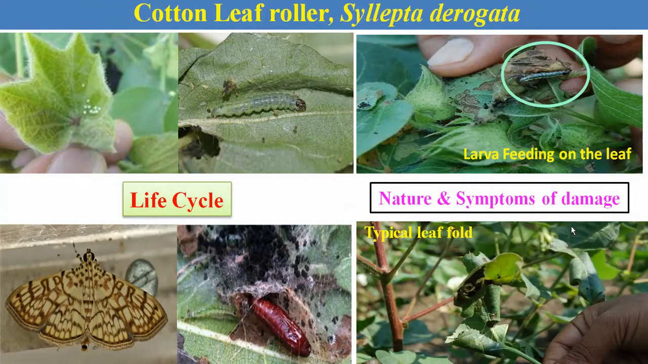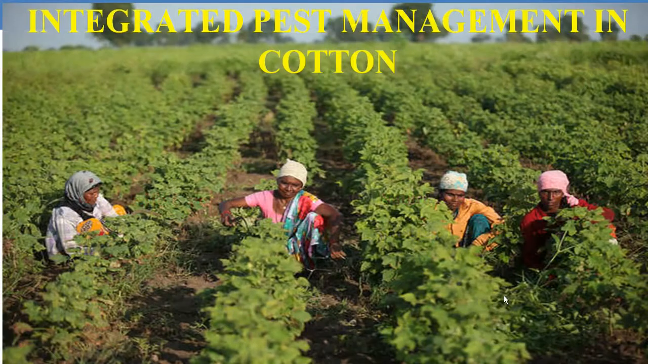Then the cotton leaf roller. The name itself indicates that the larvae or caterpillars, because it is a lepidopteran pest, roll the cotton leaves and feed in concealed conditions, just scraping the epidermal layers of the leaves, and complete defoliation of the leaves occurs. Pupation also occurs inside the leaf fold. This is the leaf fold, typical of cotton. This is all about the different pests which infest cotton.